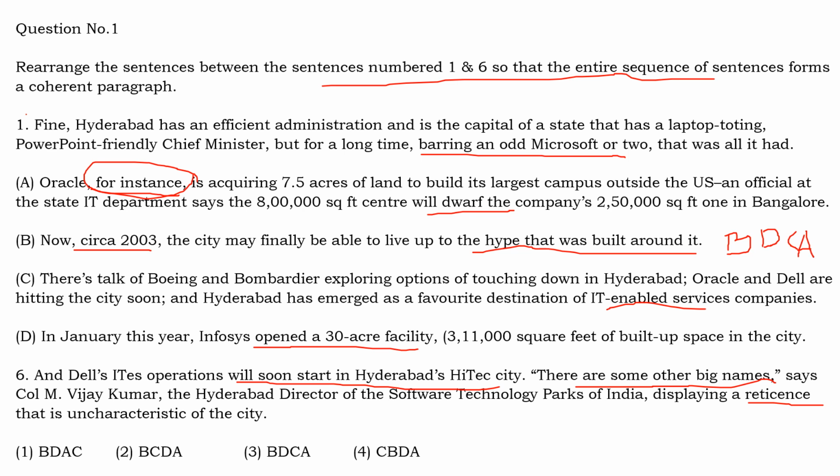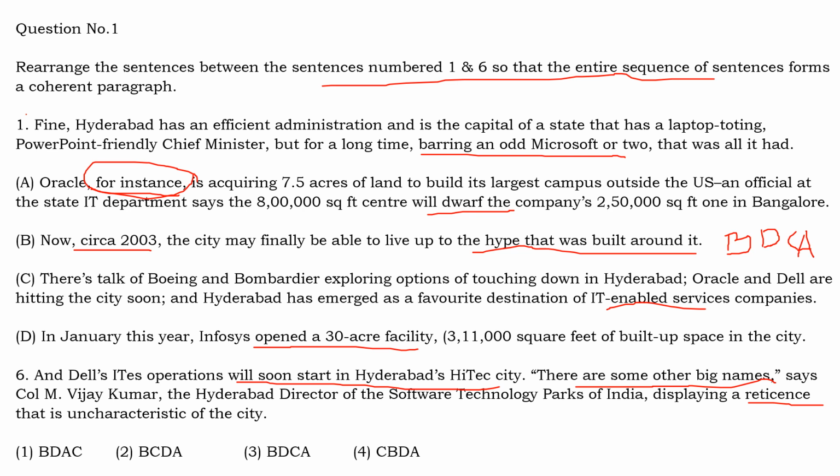Uncharacteristic means not very typical of the people of the city. So the people of the city, by character or nature, are very open and will be discussing everything openly. But the director of the technology parks is not willing to disclose the other big names that are going to come. That is why it says displaying the reticence, even though it is not important. I am giving you the relevance of this so that you are able to understand the entire thing properly.